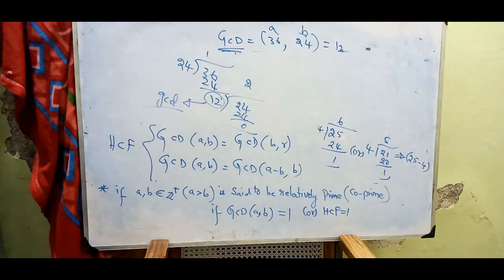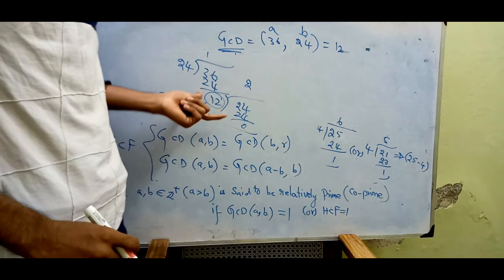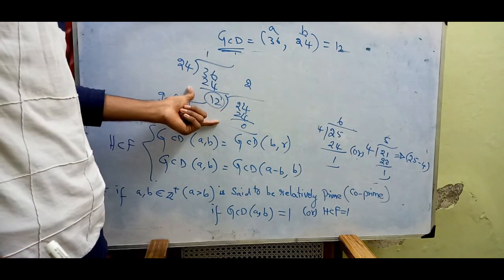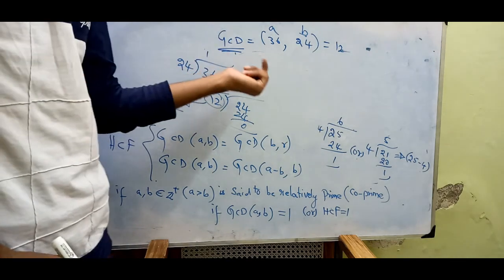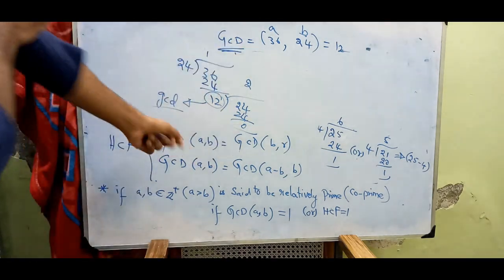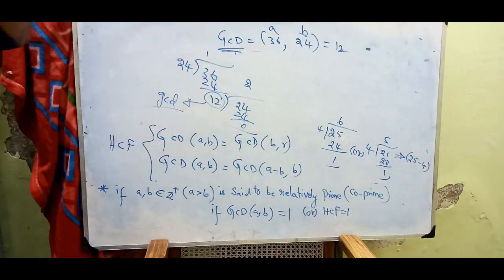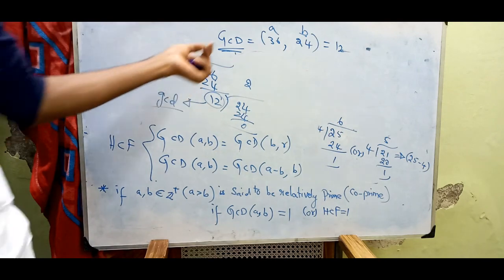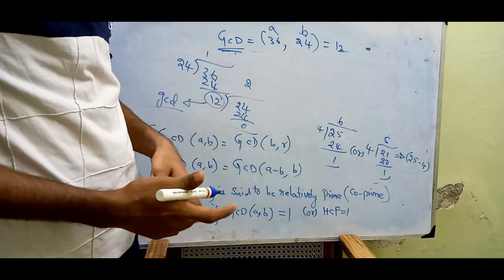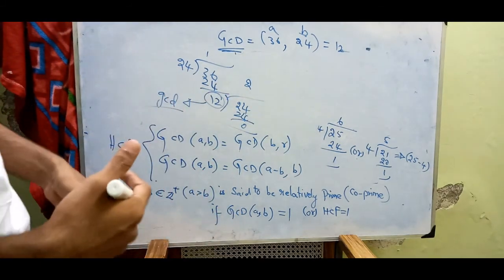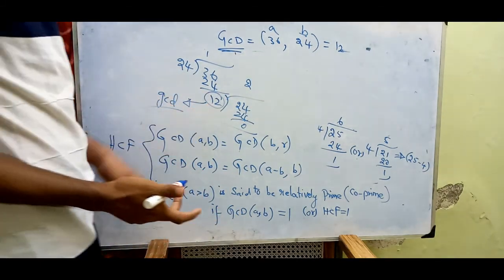Got it? So in this way you can either use Euclid's division lemma, which is one method, and before I used the subtracting method, which is a lower standard method. Finally the standard method: among the common divisors, the greatest one is the GCD. Anyhow, we find 12 here.